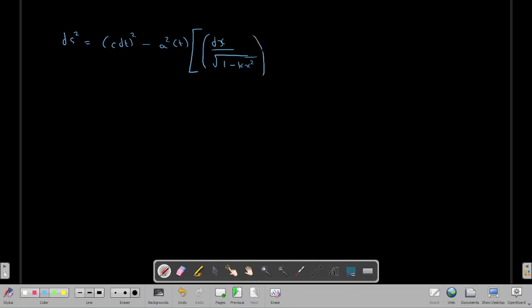This is just some replacement of r, square minus r d theta square minus r sine theta into d phi square. So this is your thing.